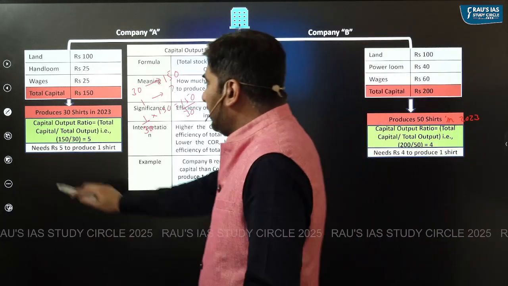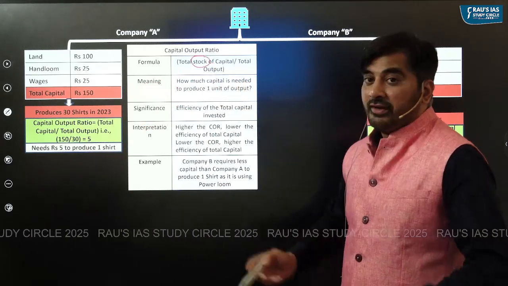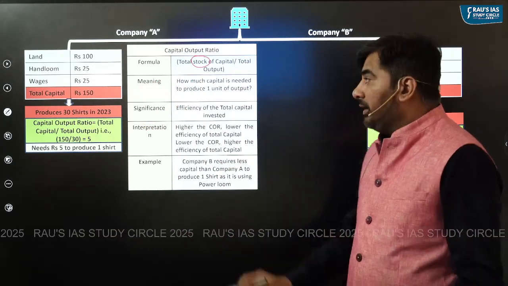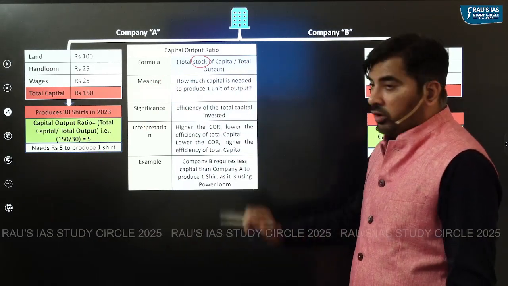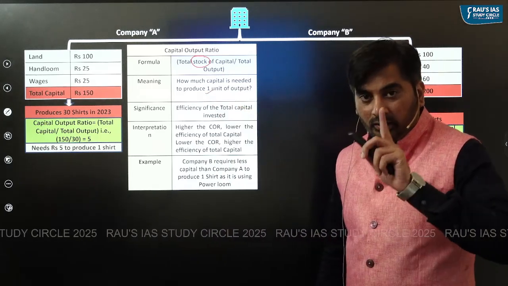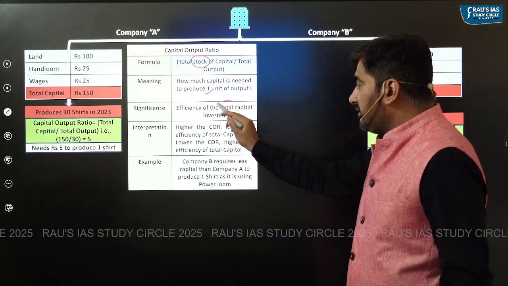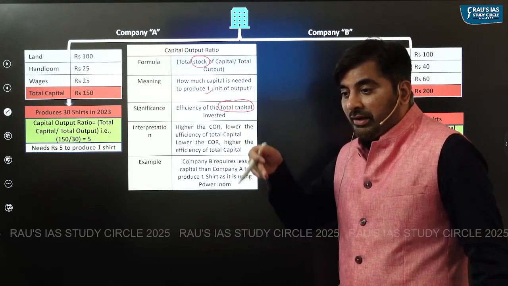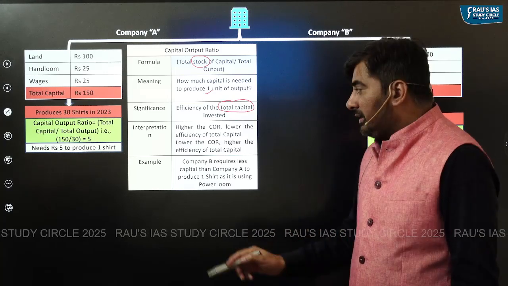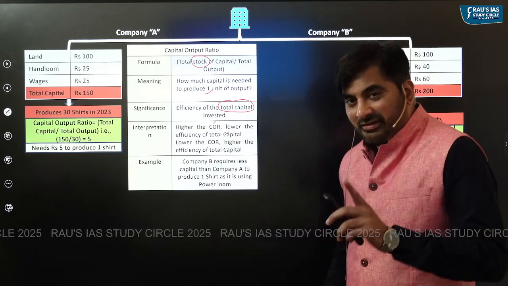So you can see capital output ratio is the total stock of capital, how much is the total capital invested, divided by total output, which tells us how much capital is needed to produce one unit of output. It measures the efficiency of the total capital which is invested. So you must understand, higher the COR value, it means lower the efficiency of the total capital.